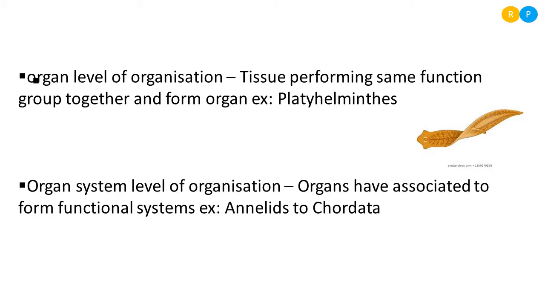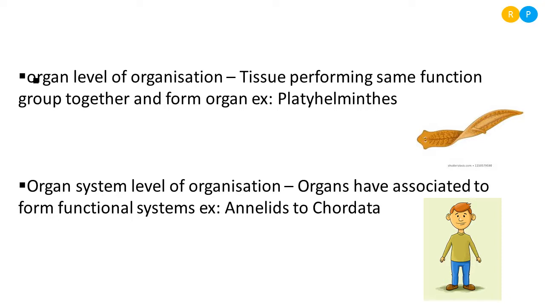Clear, right? So you can see here, this is an animal belonging to annelids, the earthworm. Here we can see the presence of different organs. All the organs are connected with each other and form organ system level of organization. Clear? And you can also take the human body as an example here. We also have organ system level of organization.